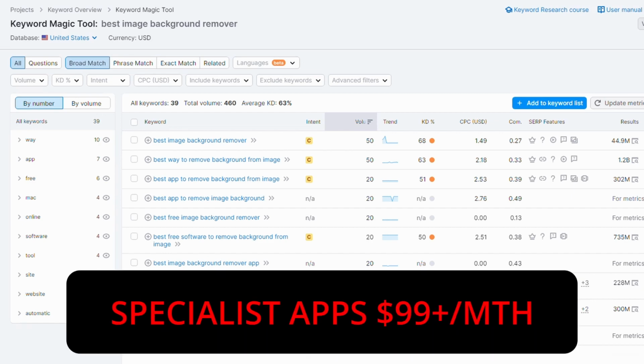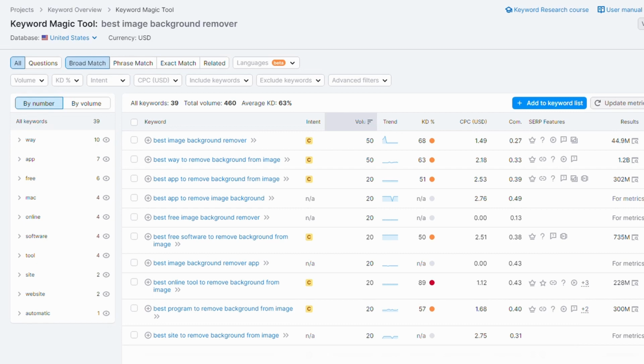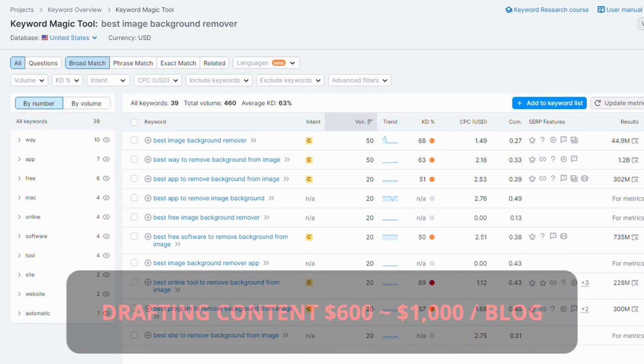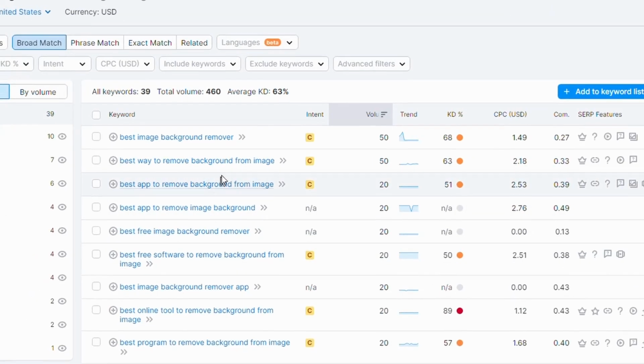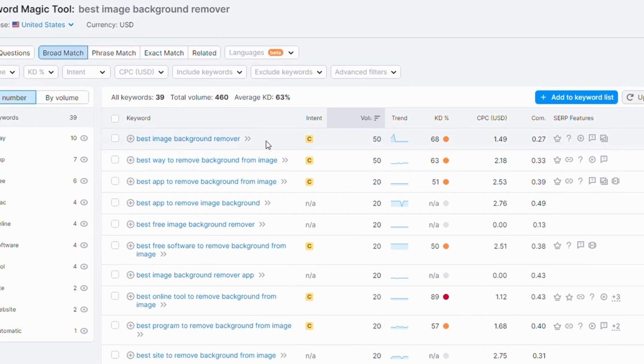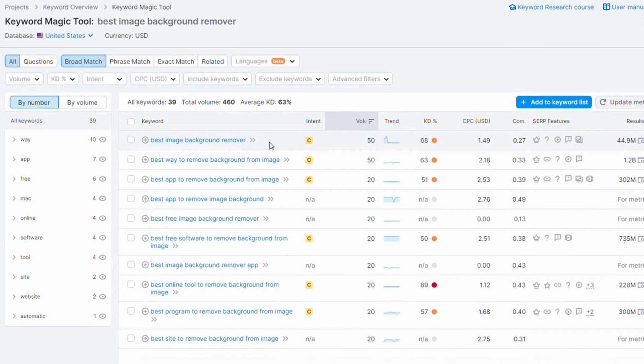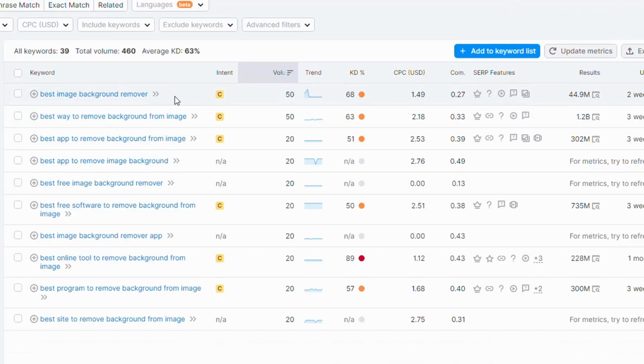One is you need specialist applications like SEMrush, which cost $99 a month or over $1,000 a year. And the other reason is you need someone to generate the content, or you did up until about now. The reason why it wasn't really cost effective to do this at scale in the past is because you would